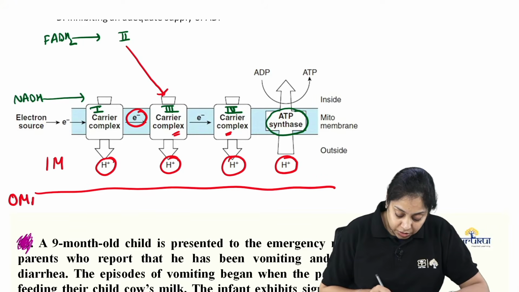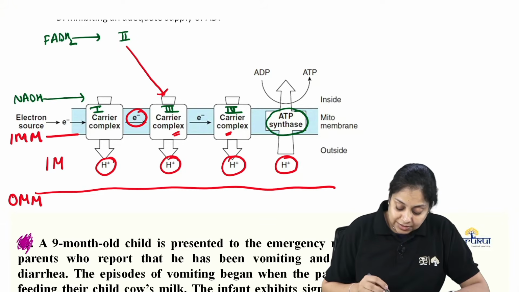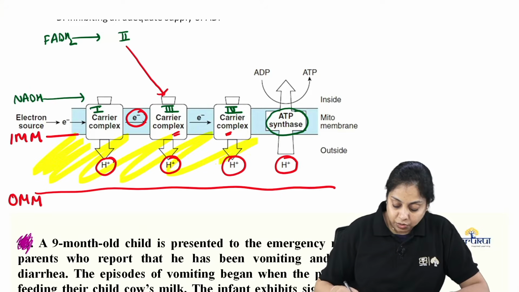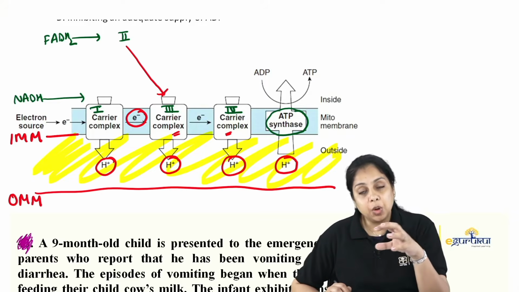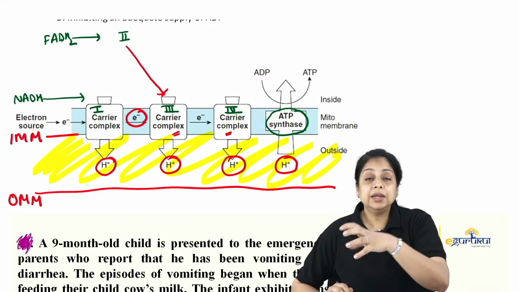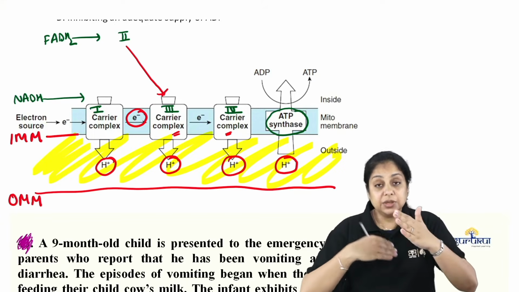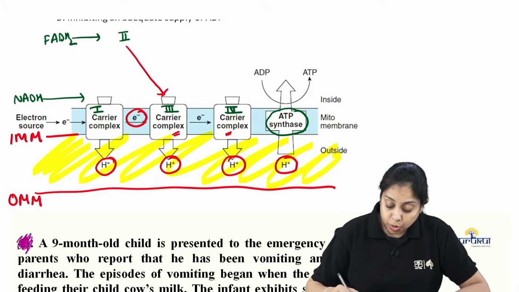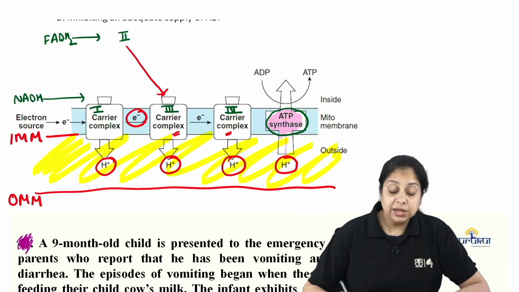This is the inner mitochondrial membrane space. So every time the electron is transferred from complex 1 to 3 to 4, the protons are pushed into this space between the 2 mitochondrial membranes. These protons are supposed to go via ATP synthase towards the inside, right?